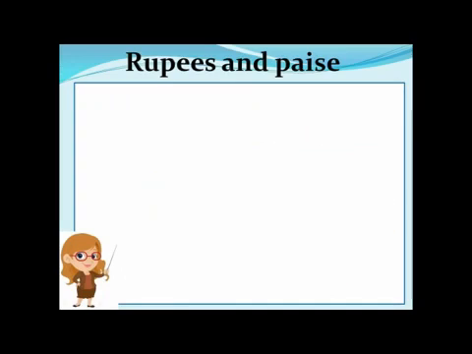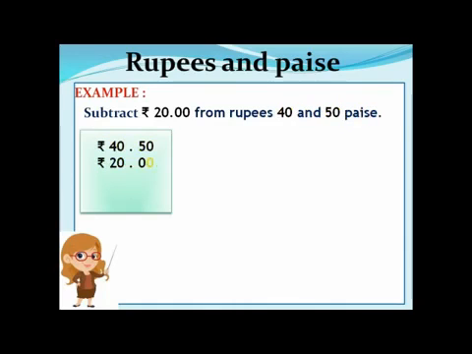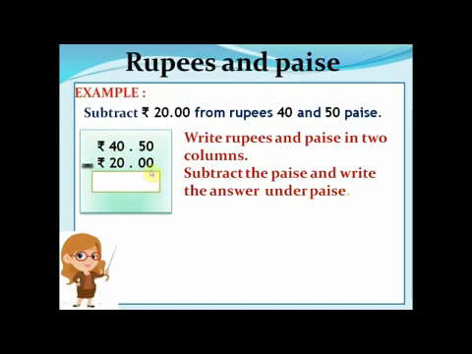Now next one, for example, we have to subtract. Now rupees 20 you will subtract from rupees 40 and 50 paise. Now here you have seen that we don't have paise with the rupees. So what we will do is, instead of paise we will write here 00.